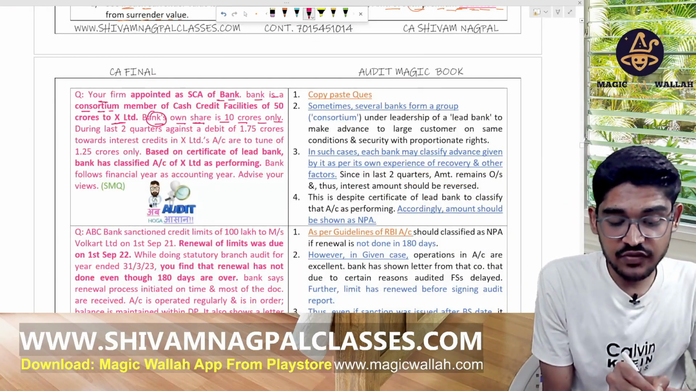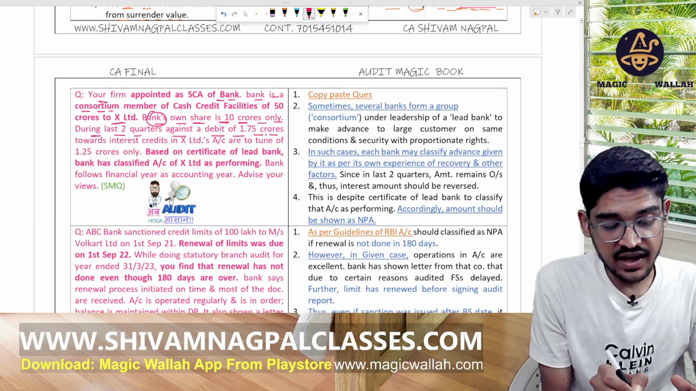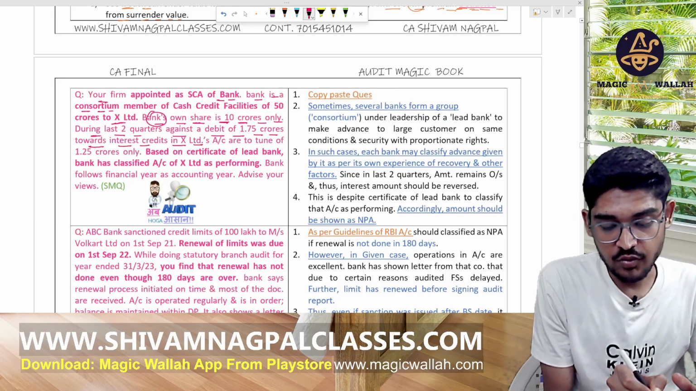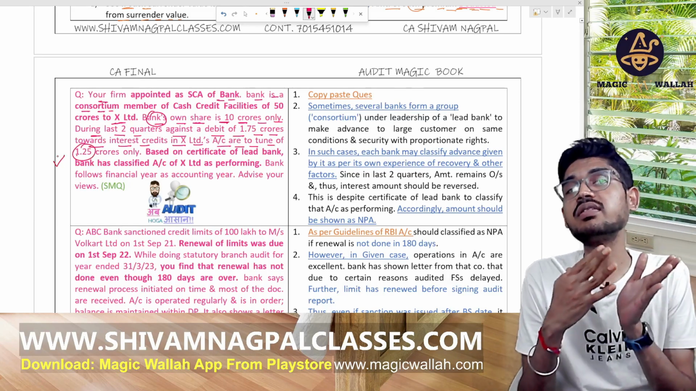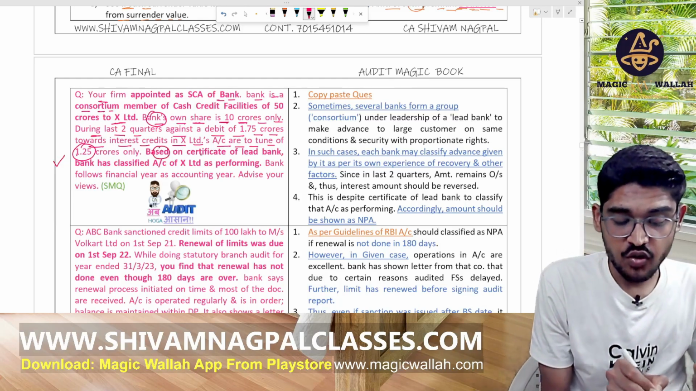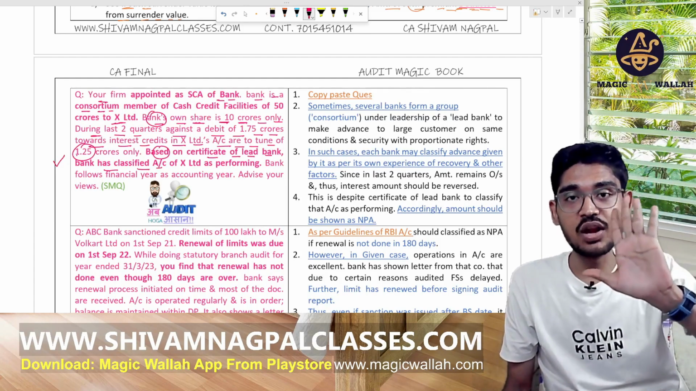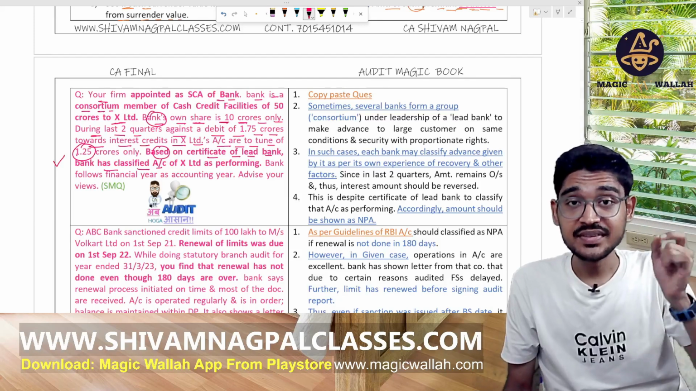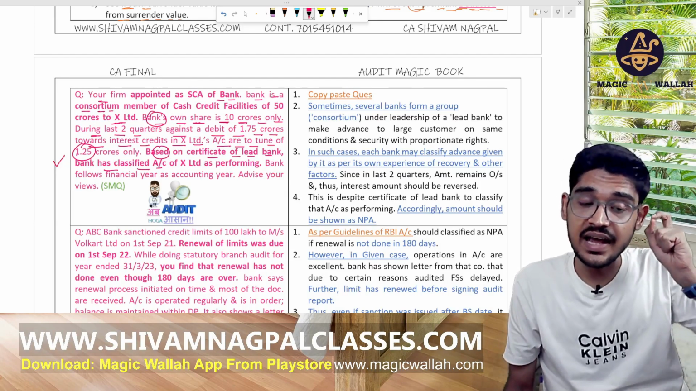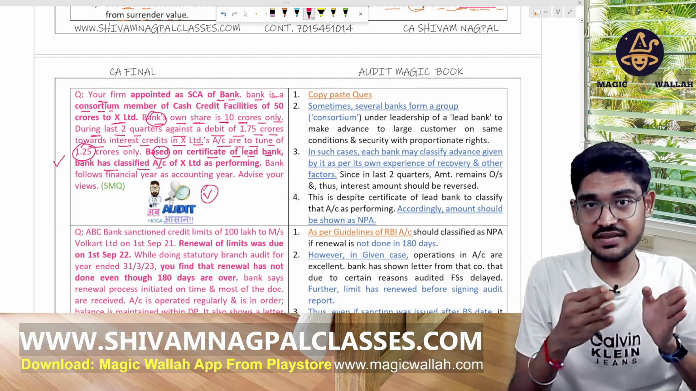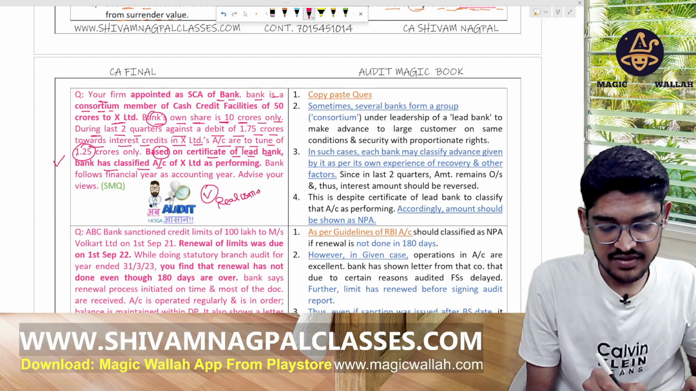So our bank has a share of 10 CR only. During the last 2 quarters, against a debt of 1.5 CR toward the interest credit in the X Limited account, our bank received only 1.25 CR, meaning the remaining amount is not received. Based on certification of the lead bank, the account is classified as performing. The lead bank has received the full amount, but our bank has not received the full amount. The lead bank is classifying them as performing, but we have not received the full amount, so we have to classify them as NPA. It should be bank wise, on their own realization basis, right?